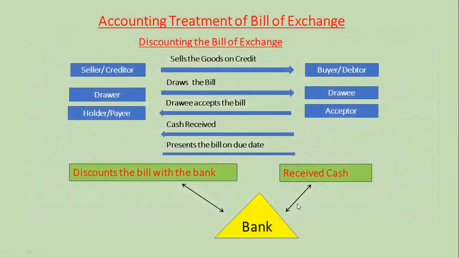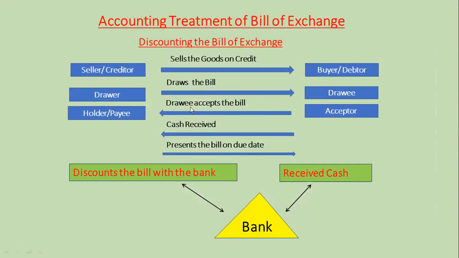Moving to the next topic, discounting the bill of exchange. Discounting of bill refers to the encashment of the bill before the date of its maturity. The bank deducts its charges from the bill. The bank shall make the payment of the bill after deducting some interest called discount in this case. This process of encashing the bill with the bank is called discounting the bill.